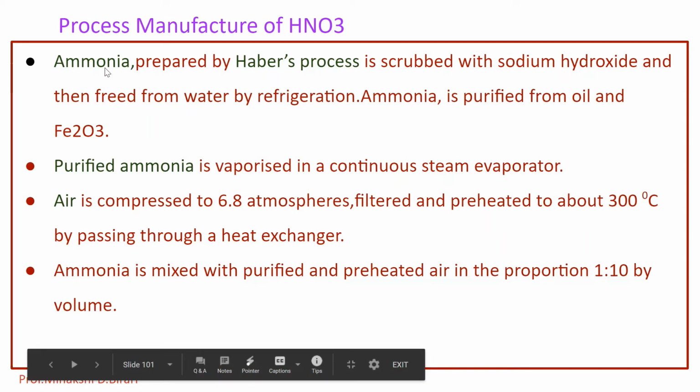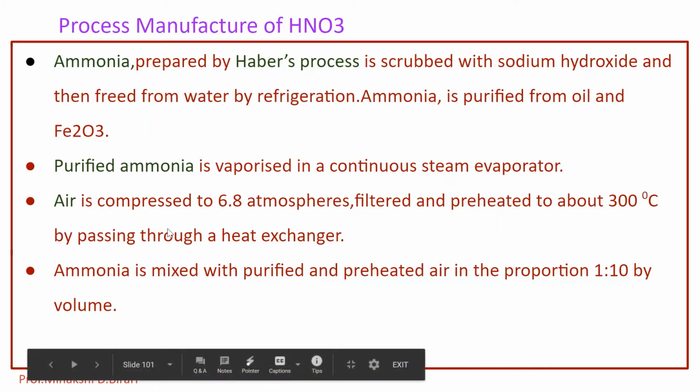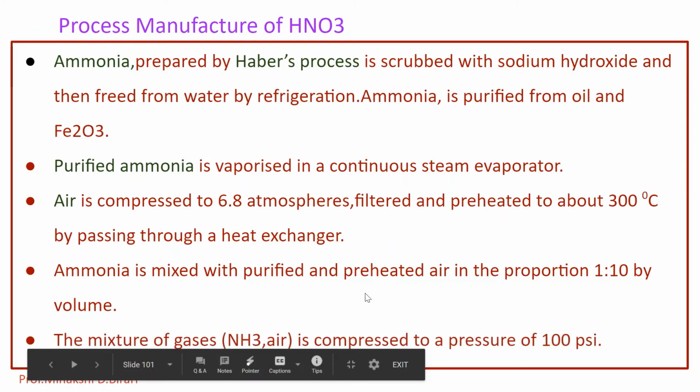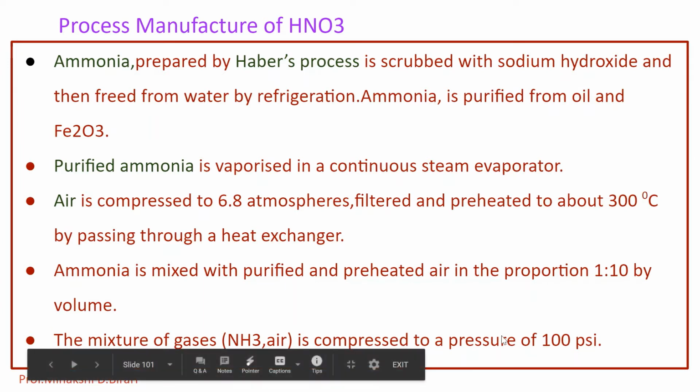So these are the two important raw materials used in the manufacturing of HNO3. One is ammonia and the second one is air. Ammonia is prepared by Haber's process. This purified ammonia is vaporized in a continuous steam evaporator and the air is compressed to 6.8 atmospheres. It is again filtered and preheated to about 300 degrees Celsius. This ammonia is mixed with purified and preheated air in the proportion of 1:10 by volume. The mixture of gases, that is NH3 and air, is compressed to a pressure of 100 psi.